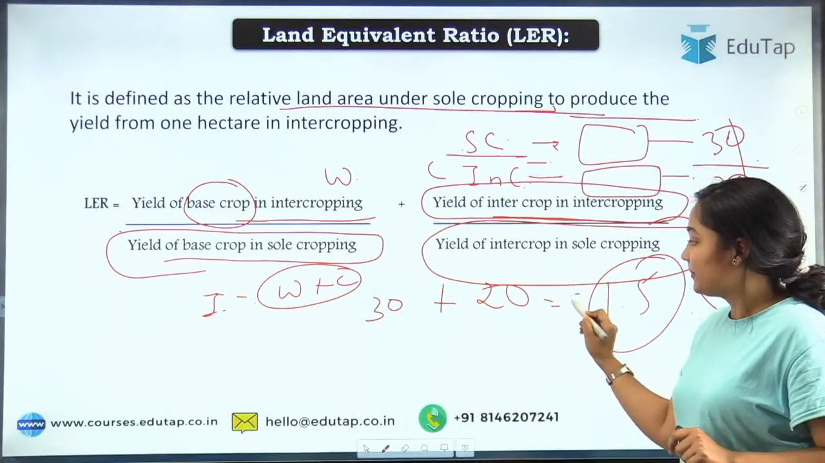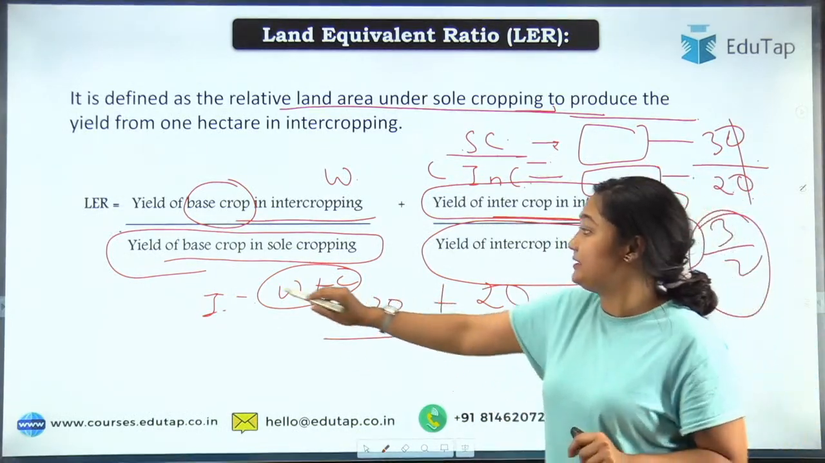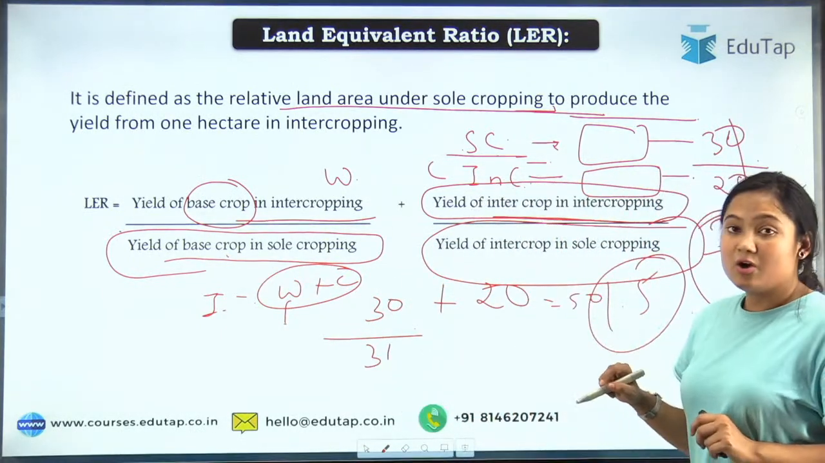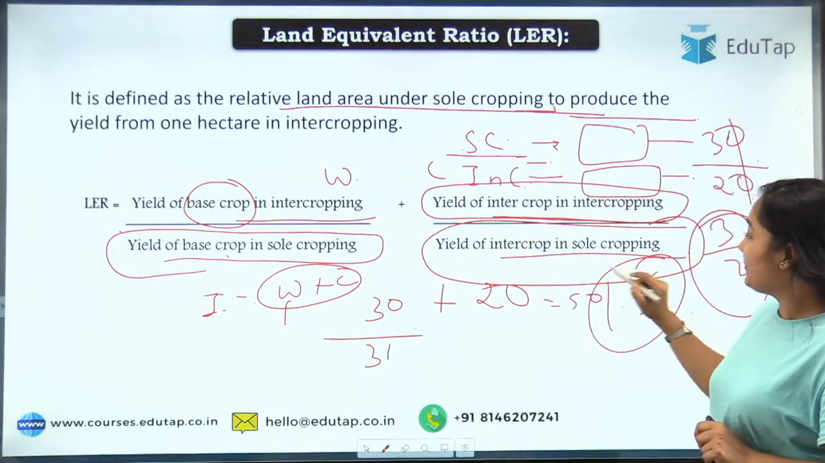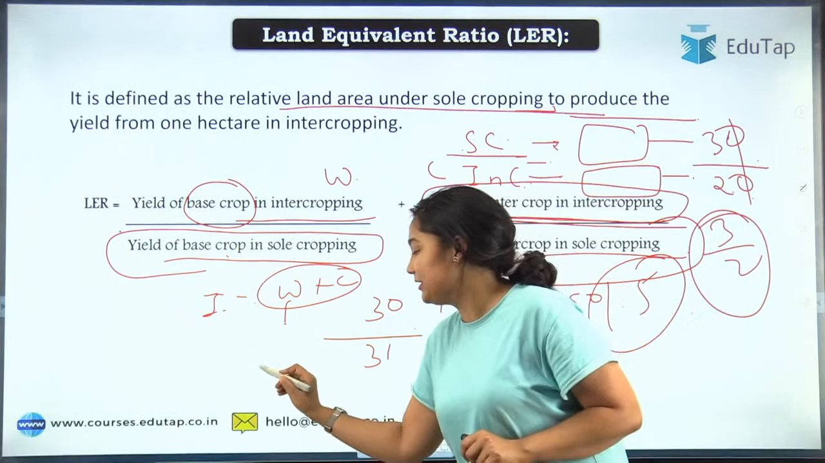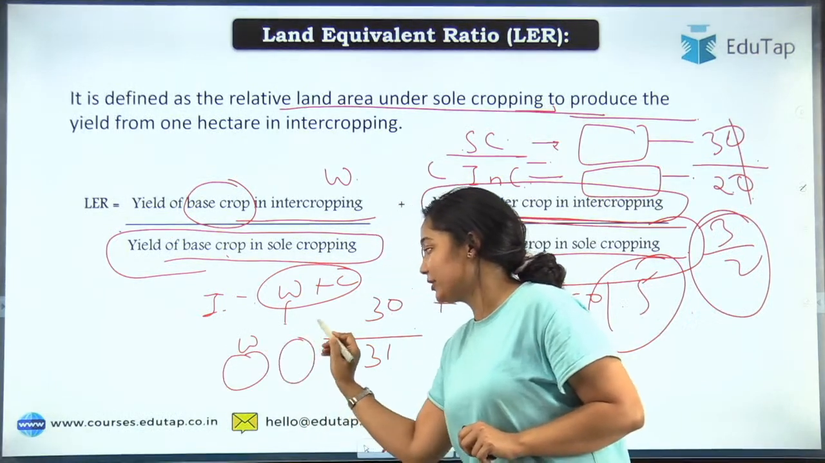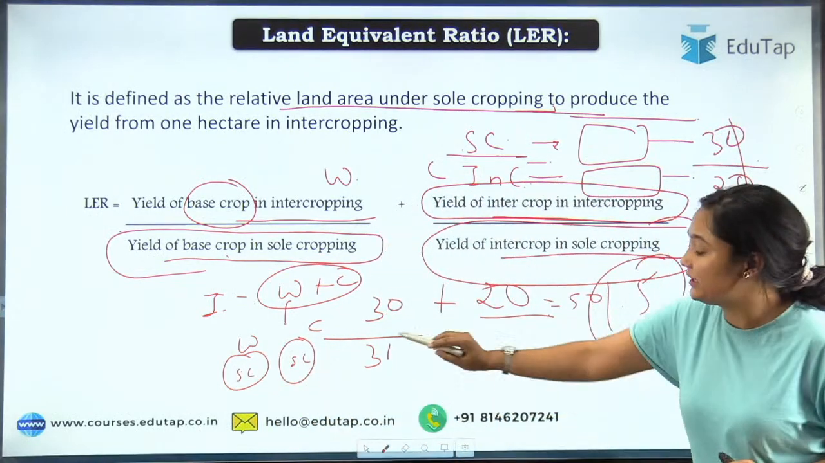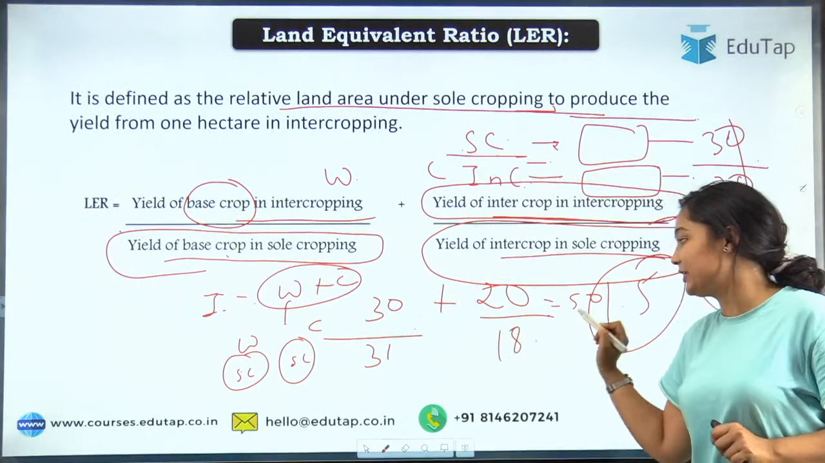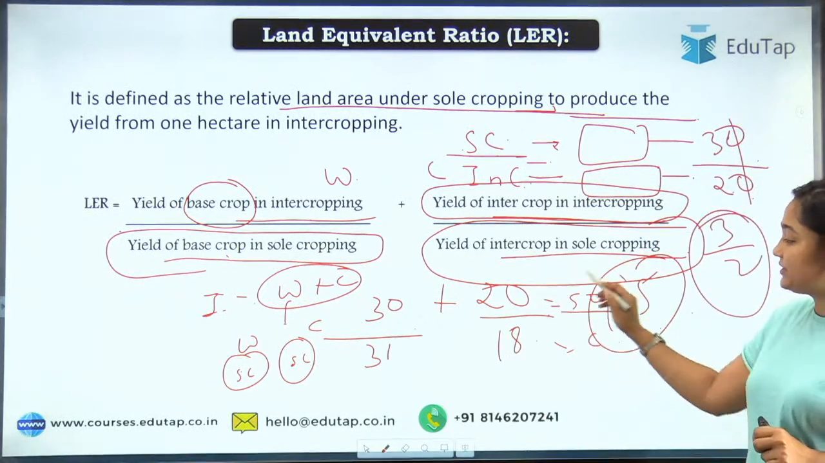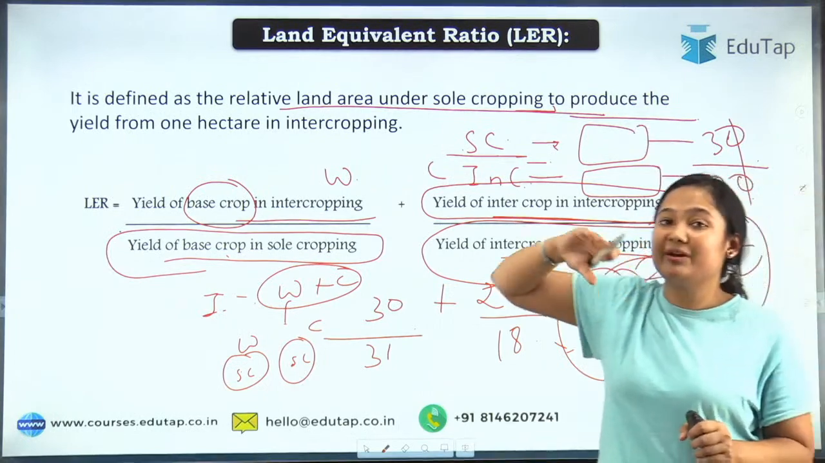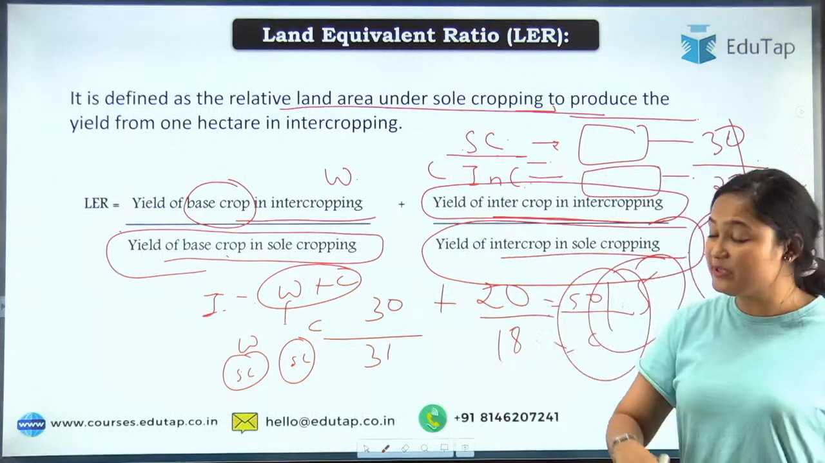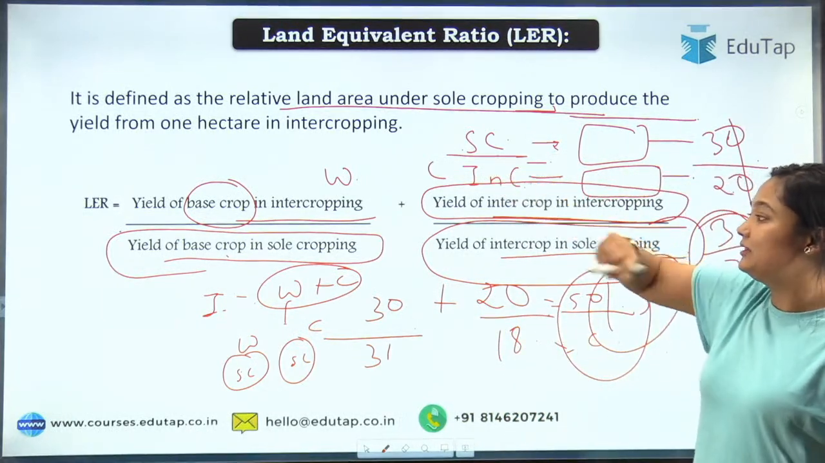So that becomes 50. Then below that there will be the yield in sole cropping. Let's say when you are growing wheat in sole cropping, you are getting 31 kg. And the yield of the intercrop in sole cropping, that means when you are growing cotton alone. These are the cases of sole cropping. So 31 kg you are getting, and let's say 18 kg you are getting for the cotton. So the ratio, if you calculate it, becomes your land equivalent ratio. On the similar land, if you are growing the crops together versus growing them individually, what will be the ratio? That becomes your land equivalent ratio.